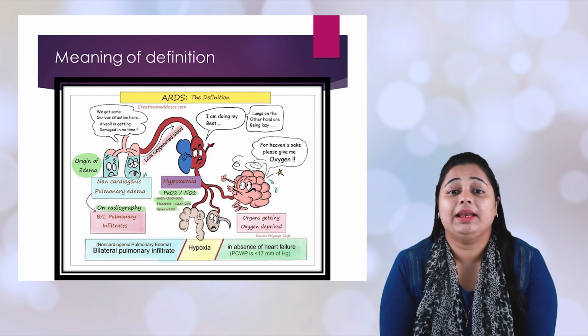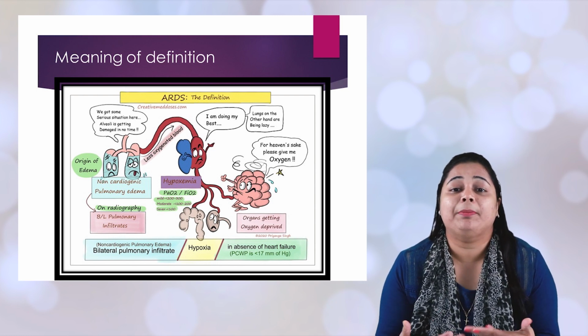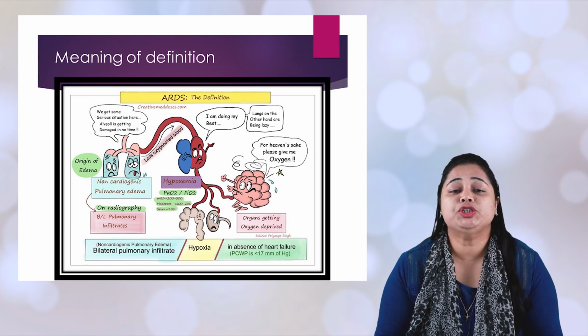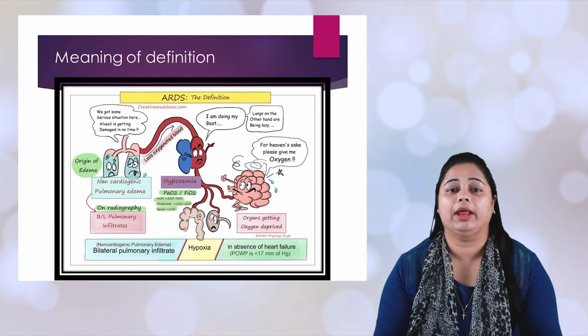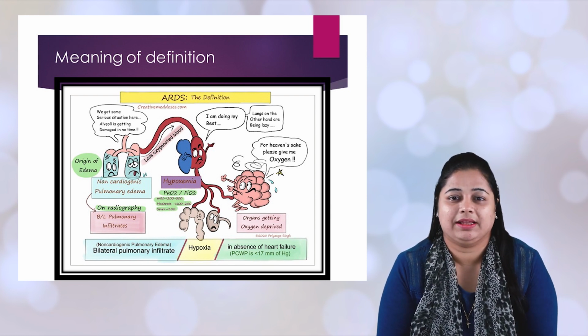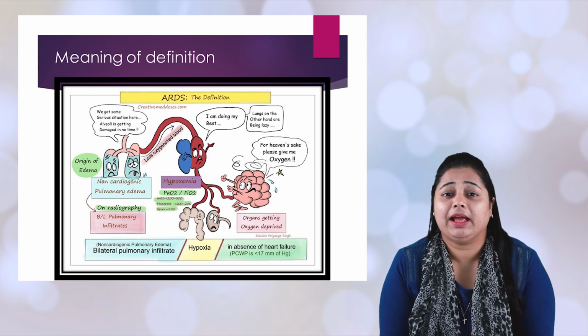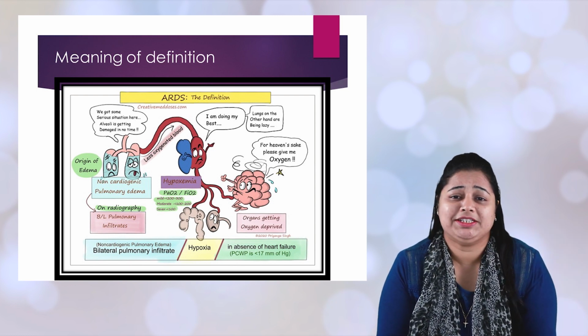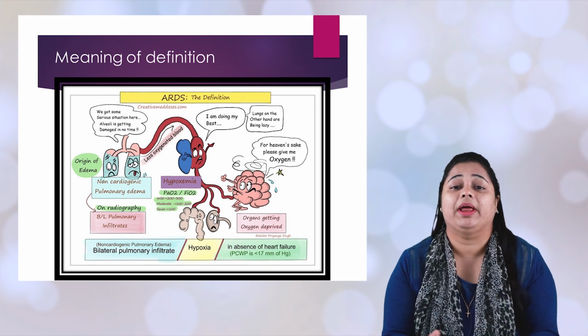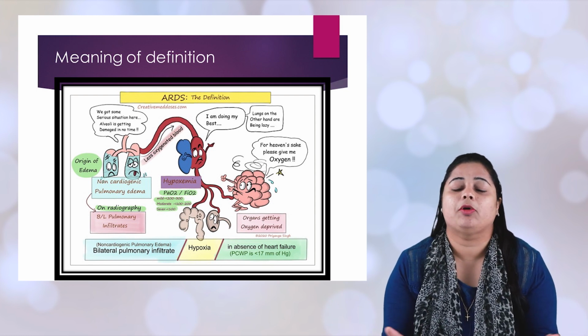Here the lung says that something happened to me suddenly, some injury has happened to the alveoli, and the fluid has increased in the alveoli as well as the lungs. The lung is saying that it is getting decreased oxygenated blood and is not able to give oxygenated blood supply to other organs.